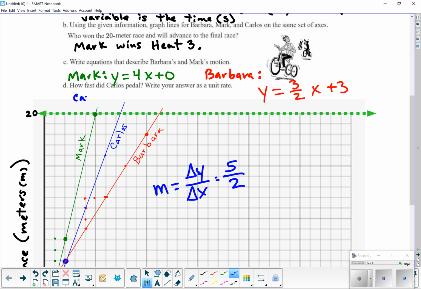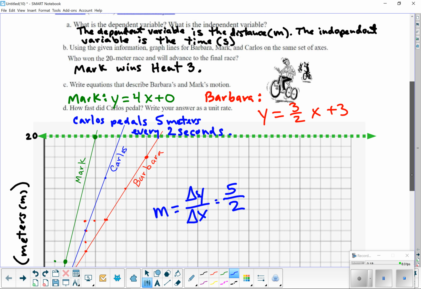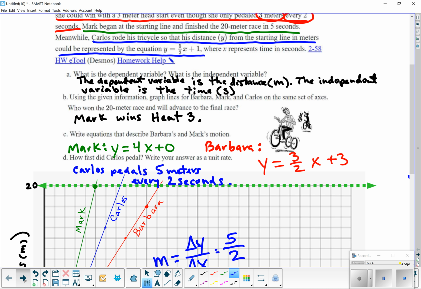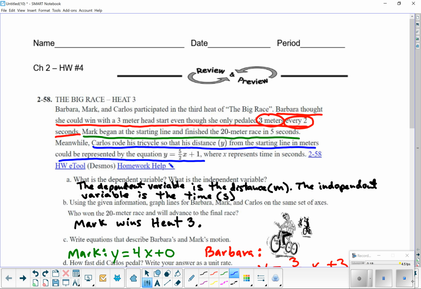Or you can say Carlos pedals 5 meters every 2 seconds. That's what 5 over 2 means. Alright, and that is it. And no backside. Alright, that's a wrap.